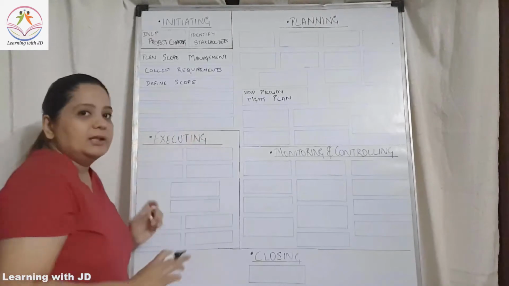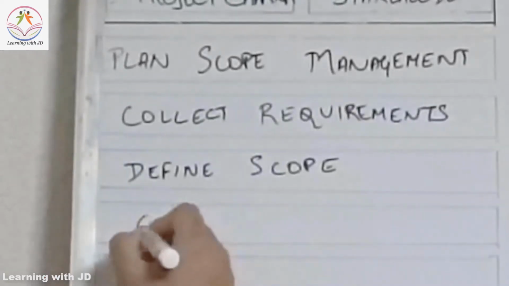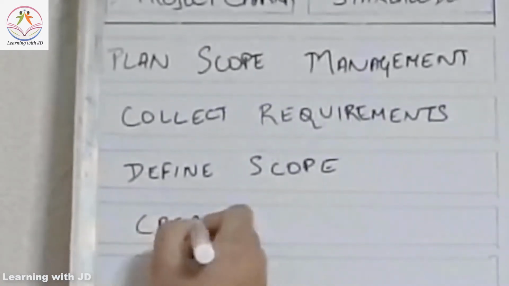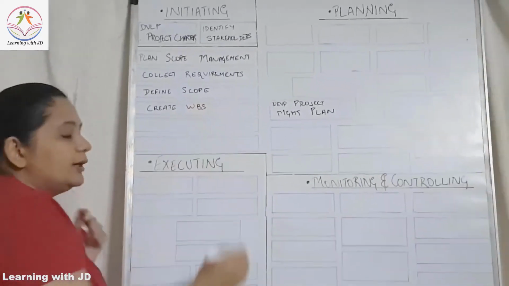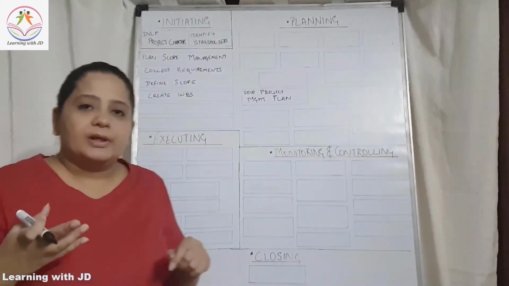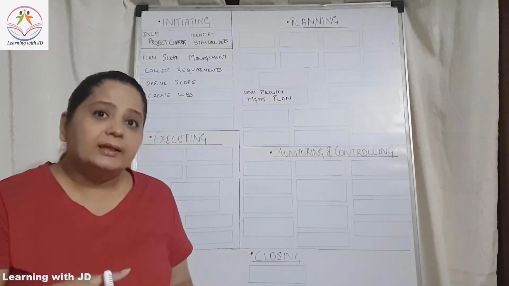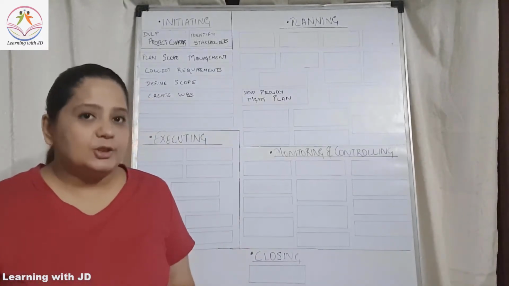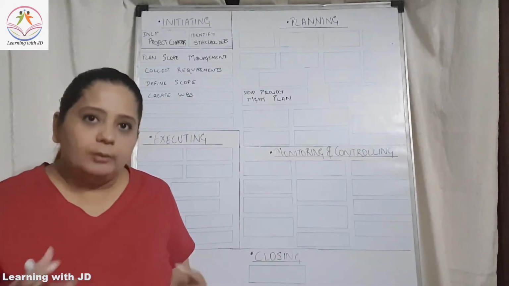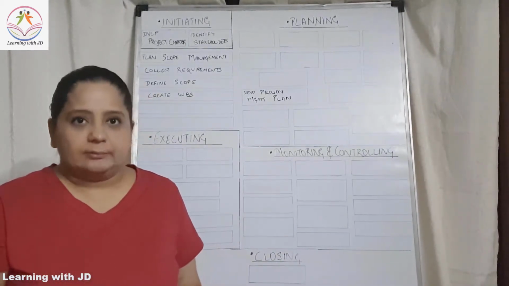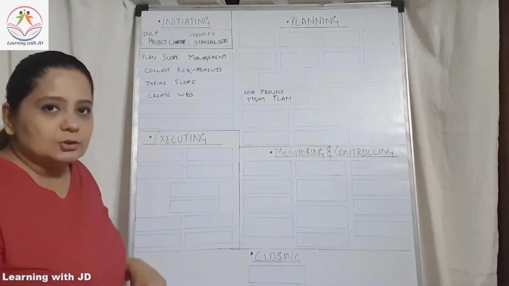And after defining the scope, you are going to create the WBS. Now what is a WBS? WBS are components that are more manageable. The project manager is able to assign specific work packages to a team or to an individual for managing and monitoring. So these are work packages. So, 4 components of the scope.